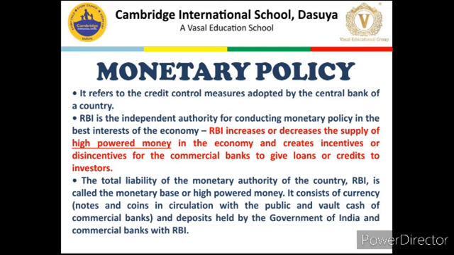I am just trying to make it simpler. Basically, monetary policy is a medium through which RBI can control money supply in an economy or make money supply attractive or unattractive for borrowers through its different instruments.